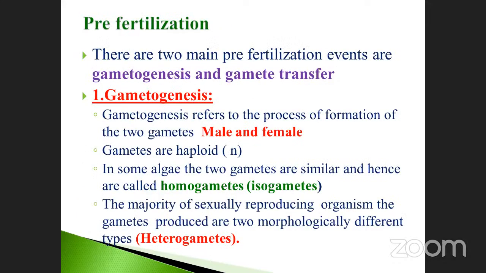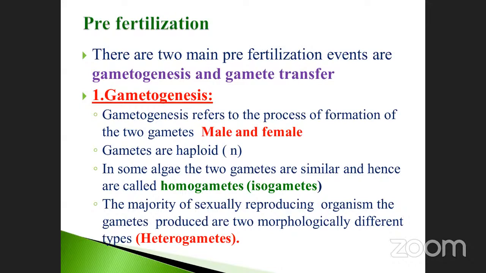First one, pre-fertilization. It has two events. One is gametogenesis, and the second one is gamete transfer. Gametogenesis means the formation of gametes; genesis means synthesis. They are synthesized in their own reproductive organs, respectively.